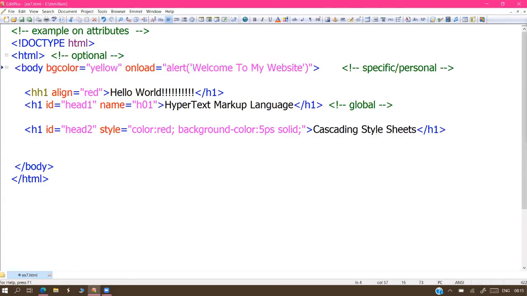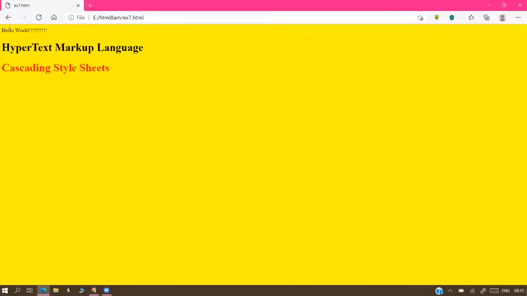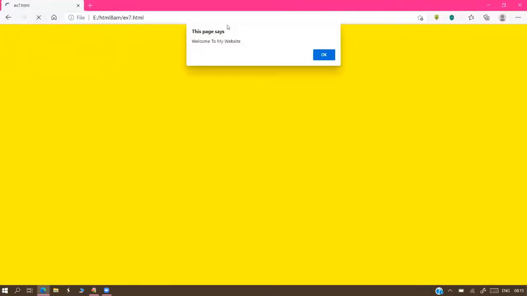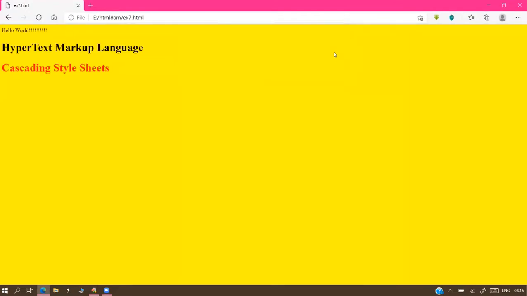In that pop-up window, whatever message you type here, that message it is going to display. So in this separate box, you will get some welcome message. While opening this web page, every time that alert comes, or while refreshing this web page, every time that alert comes.